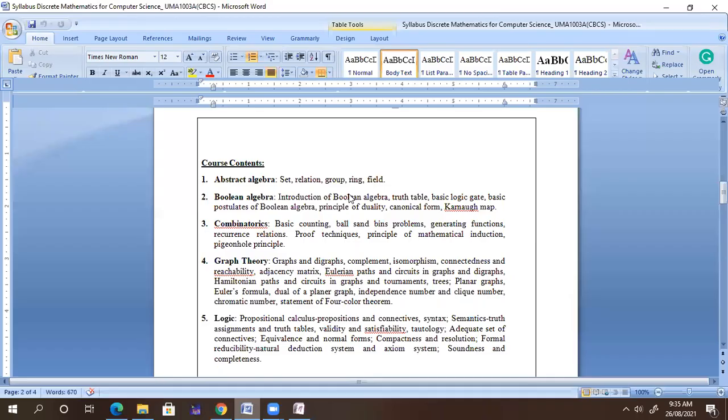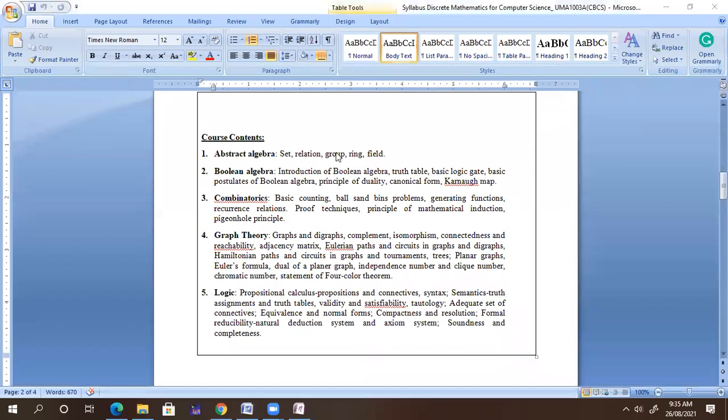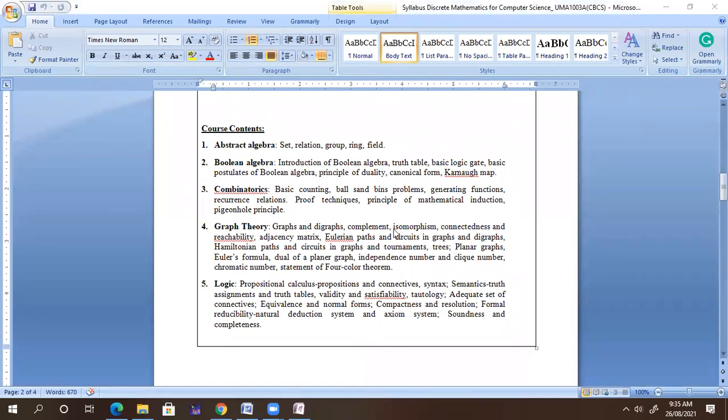So today we are going to start with our actual syllabus. The signature of the higher authority is not done yet, so I do not have access to share it with you. So this is the syllabus. Is it visible to everyone?